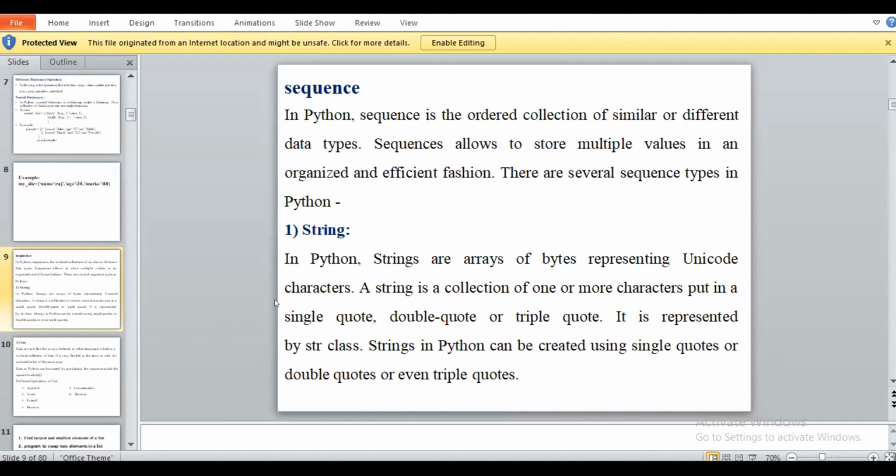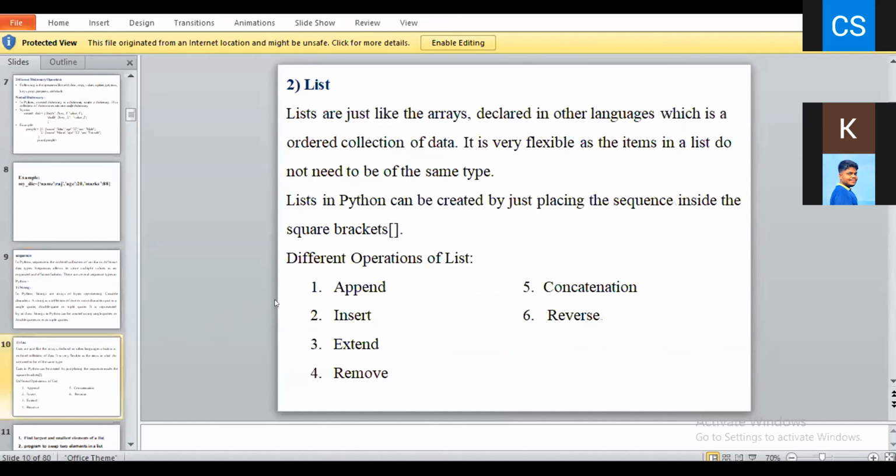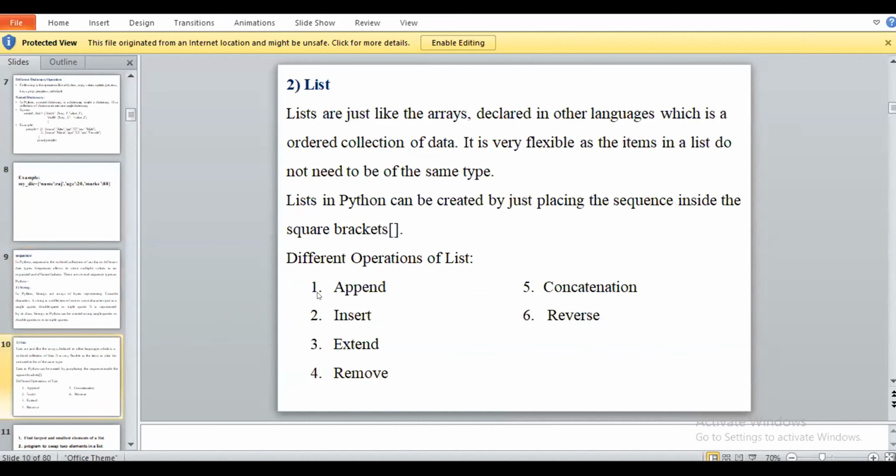So all of you understood string data type? Yes, ma'am. Okay, now we will see the next, that is the list data type.